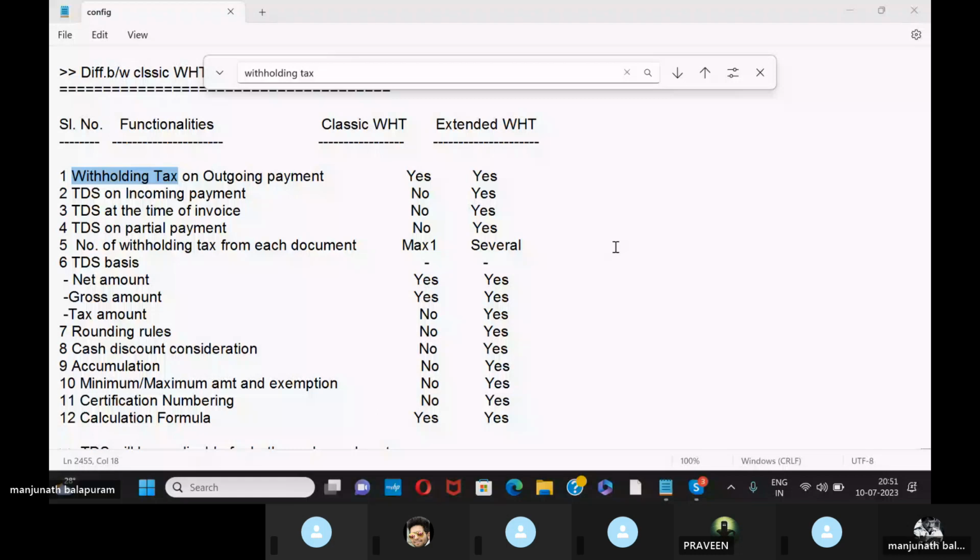Rounding rule. Rounding rules is one of the topics in asset accounting. For example, for any asset, you are calculating depreciation.